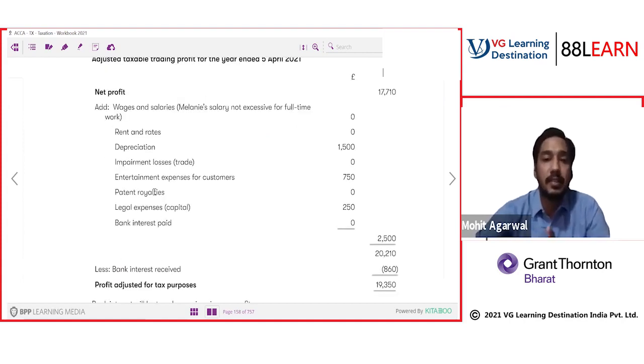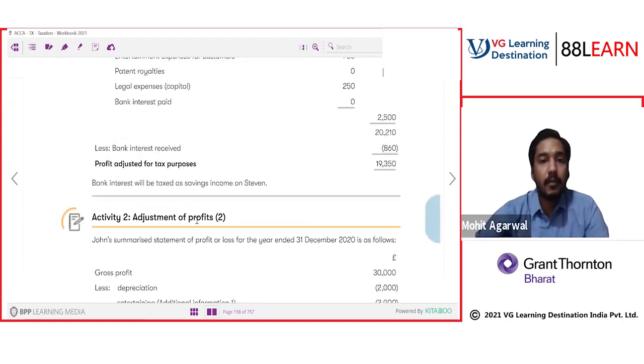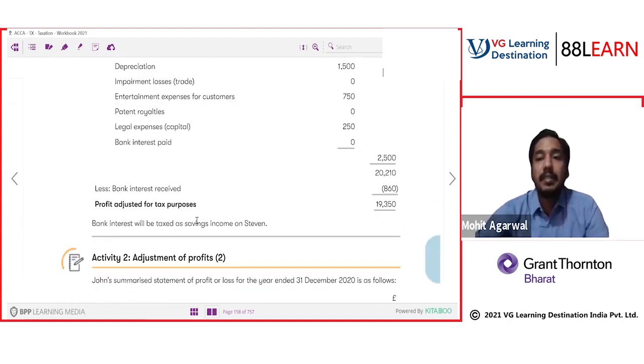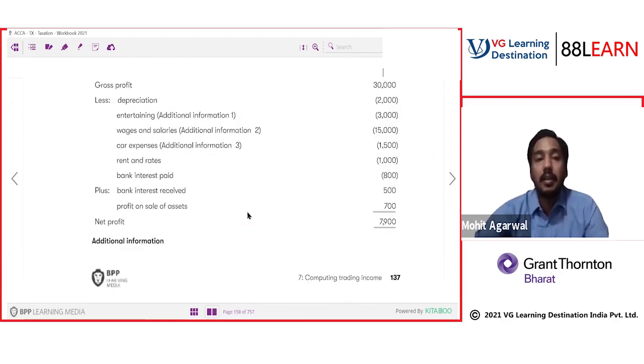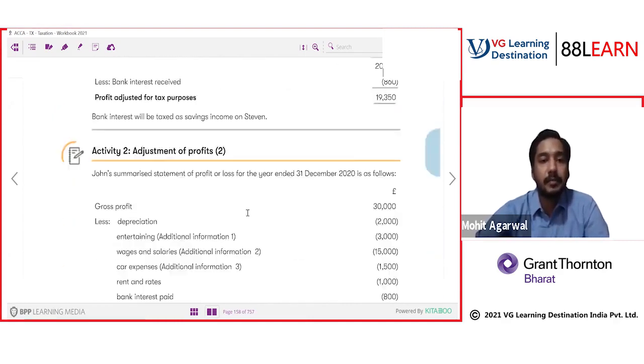Customer entertainment expense, is it disallowed? Only employee entertainment is allowed. Customer entertainment is disallowed. Patent royalty is a business expense, it will be allowed. Legal expenses, being of capital nature, are disallowed. Bank interest paid is a business expense, a trade expense. Bank interest received is deducted. Why is bank interest received deducted? Because bank interest received is not taxable in this head. Bank interest received is taxable in another head.